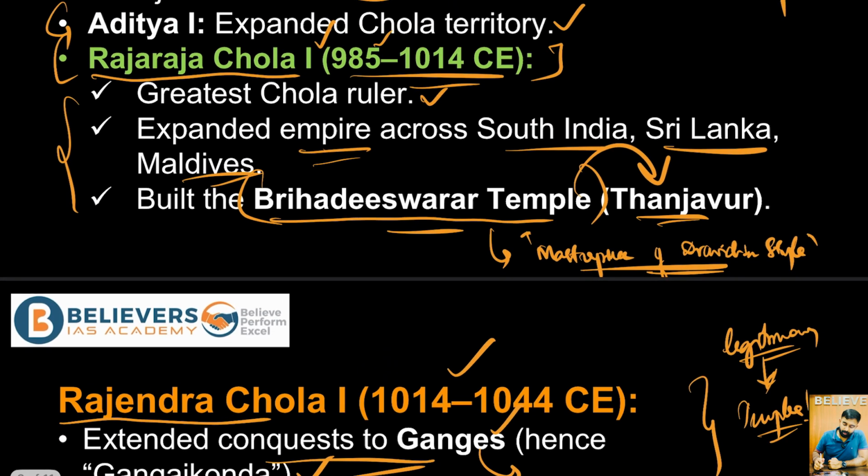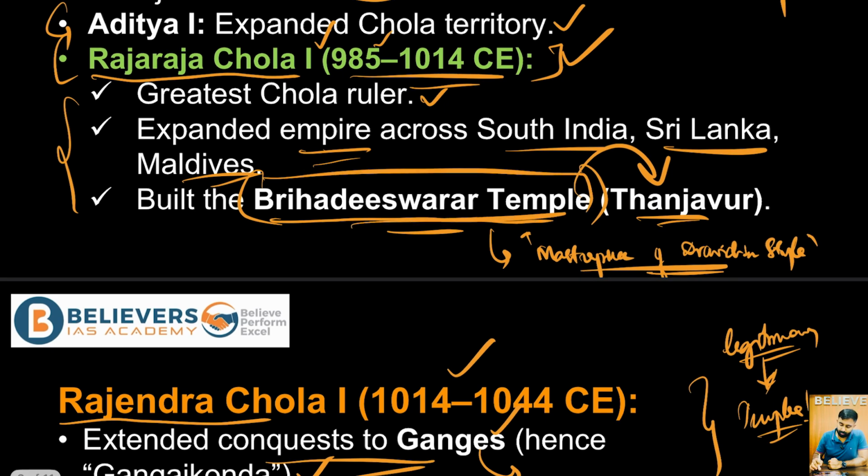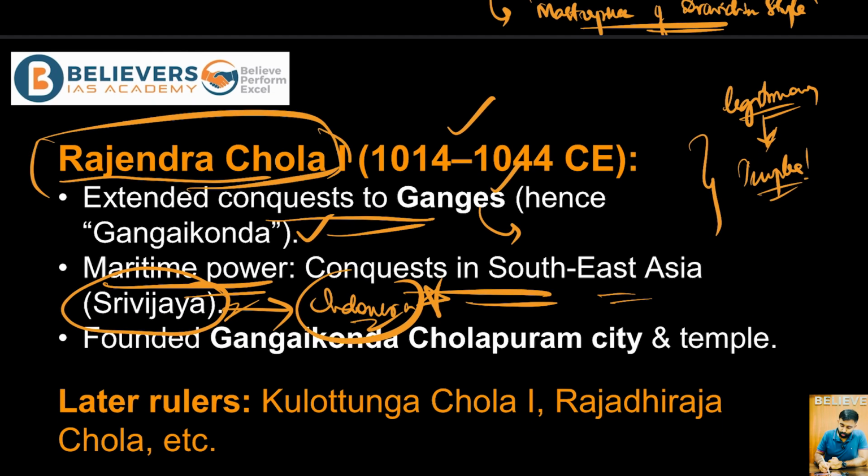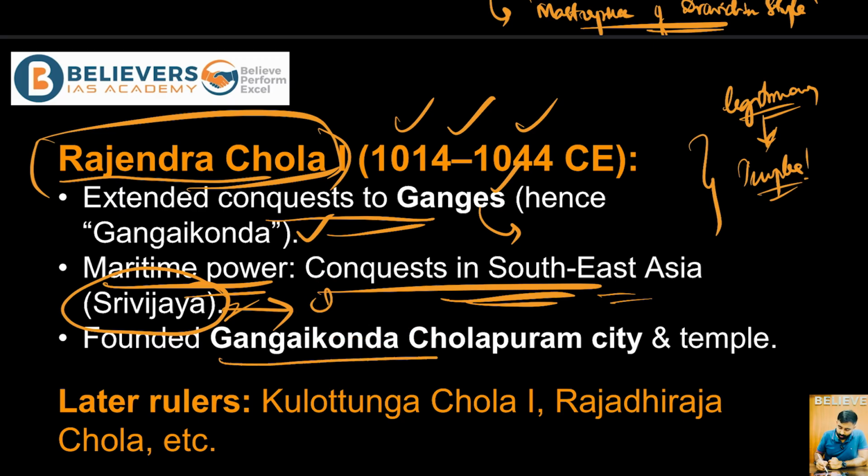So if you can see, in the time of Rajaraja Chola, he built the Brihadeeswarar Temple, and Rajendra Chola I, between 1014 and 1044 CE, after the conquest of Southeast Asia, founded the Gangaikonda Cholapuram city, built a temple inside the city, and named it after the city itself. And this was to commemorate his conquest of the Ganges.